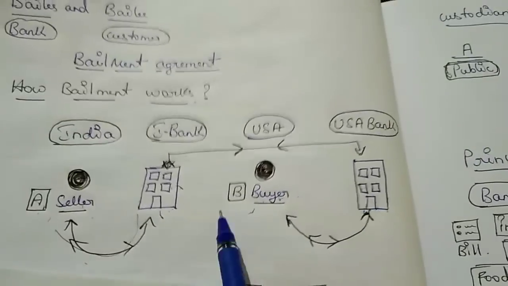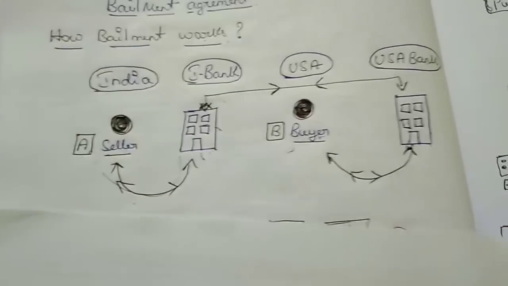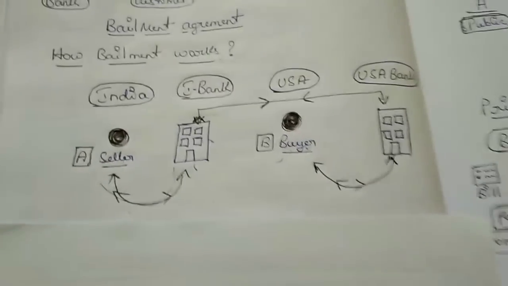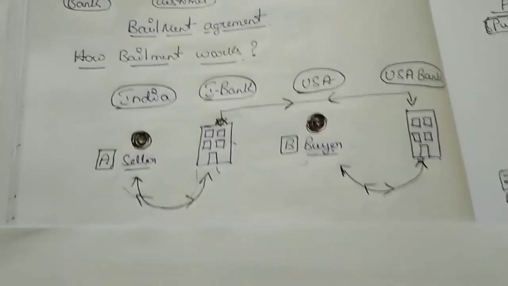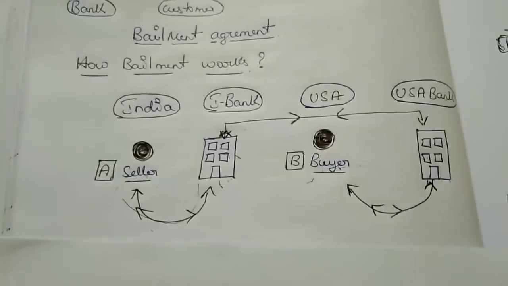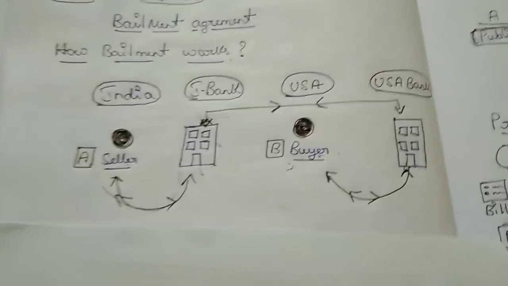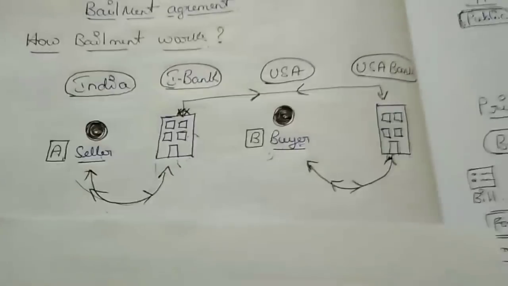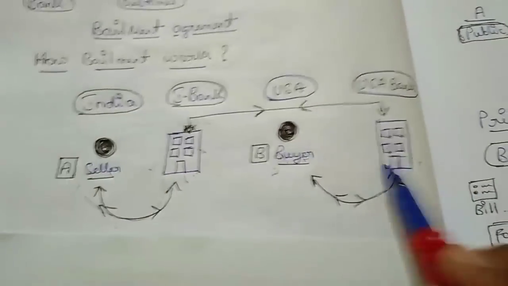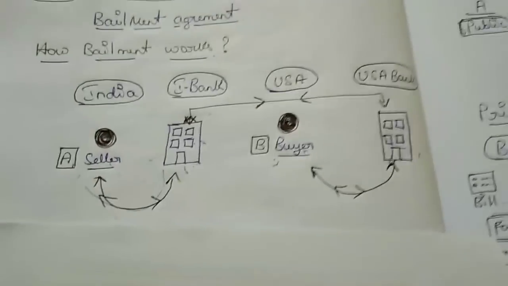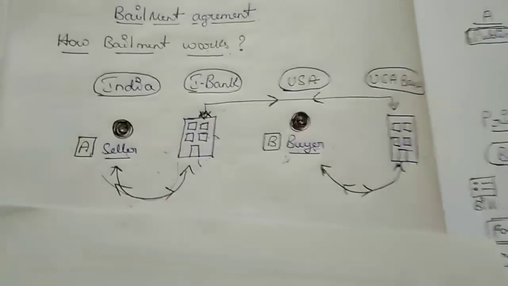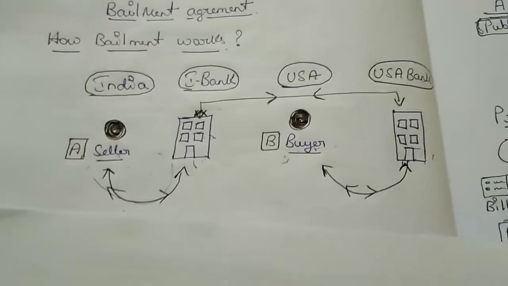See, here delivery is not given directly because there is no trust between them, so they are doing this procedure. If there was trust, the seller could give directly to the buyer, but there is no trust or he is a new customer, so they are using these two banks, and here the two banks also will charge a rate of interest.